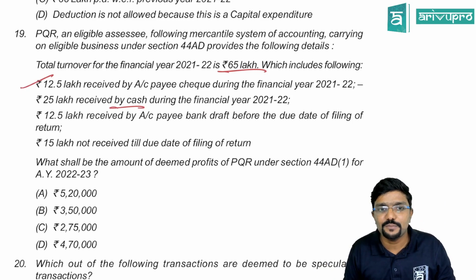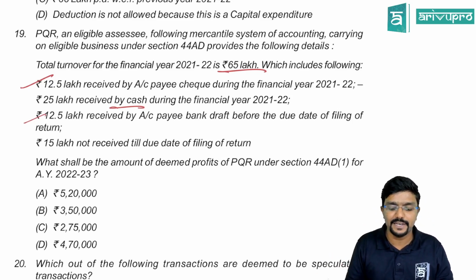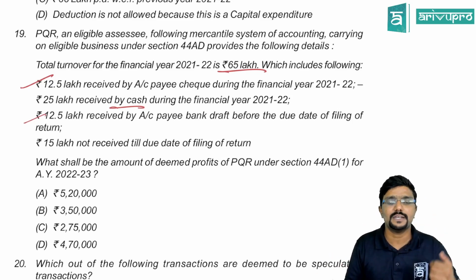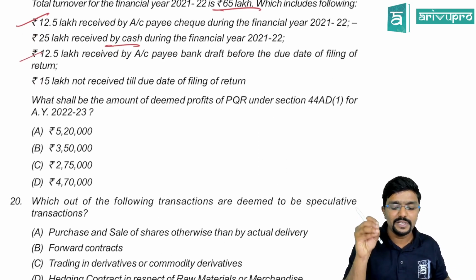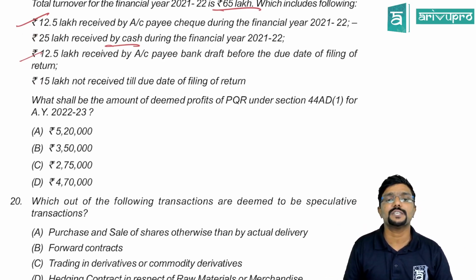12.5 lakh received by account payee bank draft before the due date of filing the return, and 15 lakh not received till the due date of filing the return. Actually, this question is with respect to what should be the amount of deemed profits or presumptive income of PQR under section 44 AD subsection 1 for assessment year 22-23.